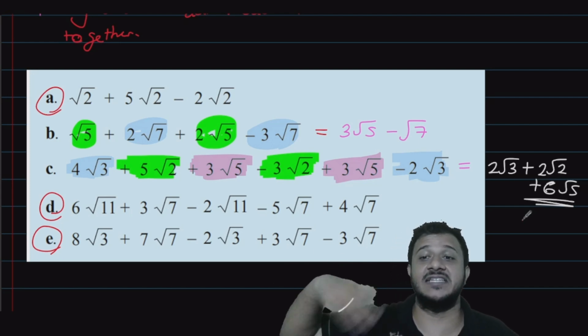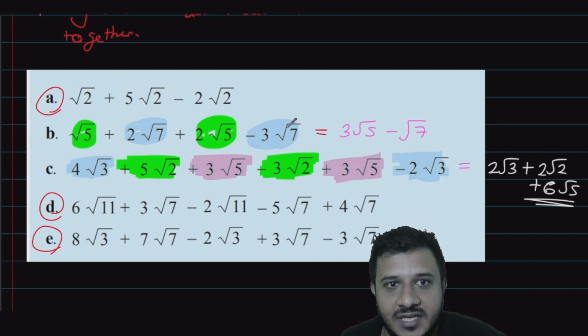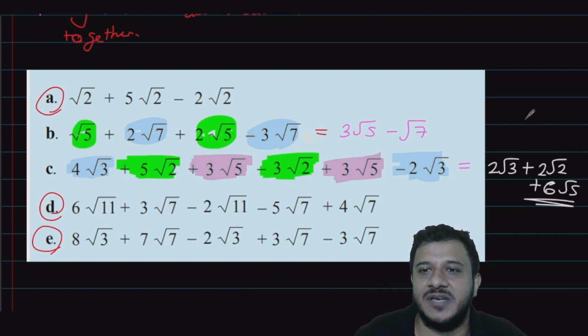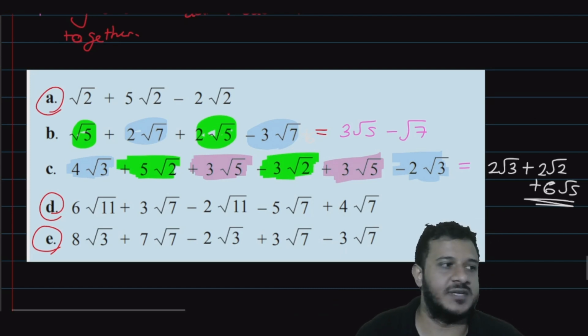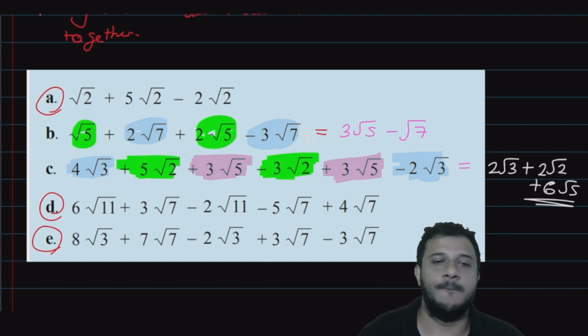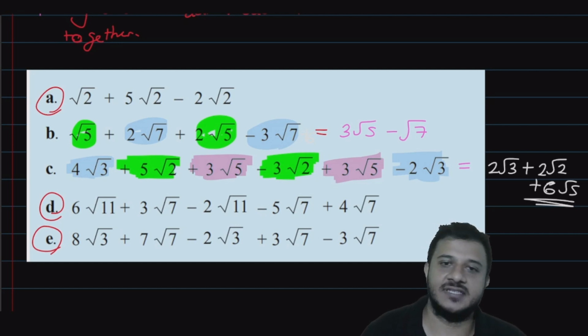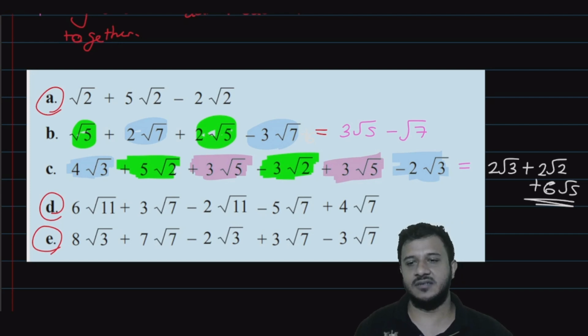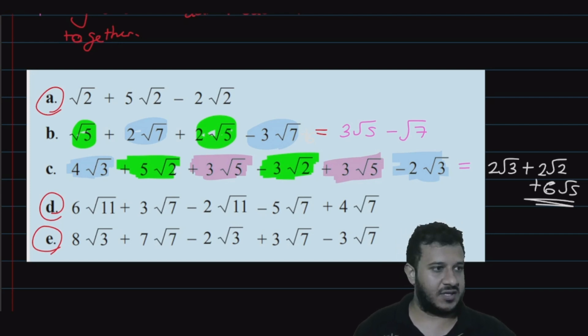Now, if there was just a number here, like a plus 6, that 6 will come at the very back of it, like a plus 6 by itself. Got it? Okay, anyway, do these 3 questions, send me the answer. And let's go to unsimplified type of questions. And then let's go to multiplication with surds, and after division, then there's another part for rationalizing. I think we can finish off this lesson today itself, which will be fantastic if we can.